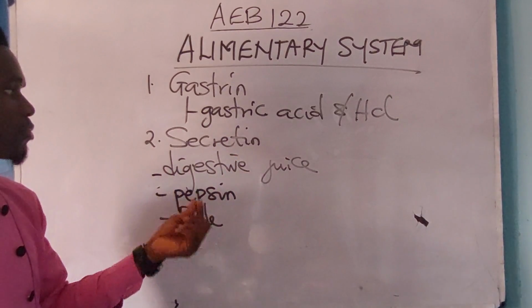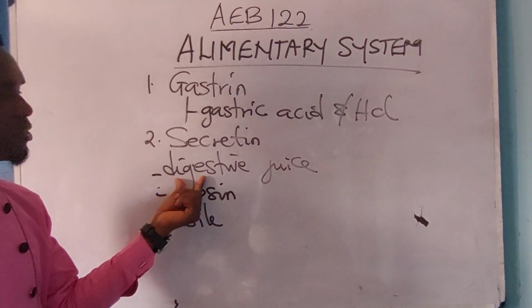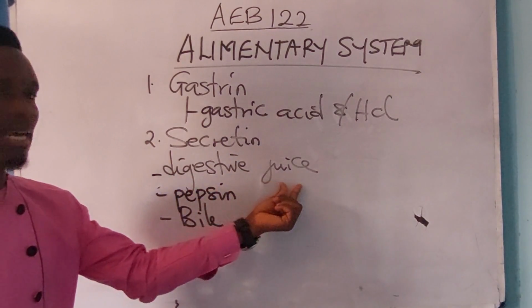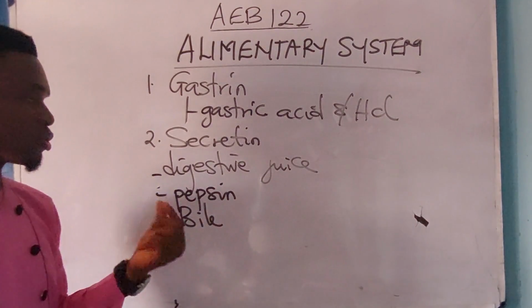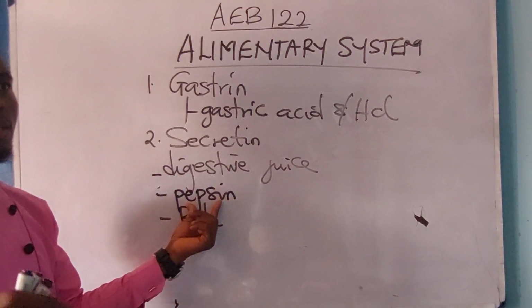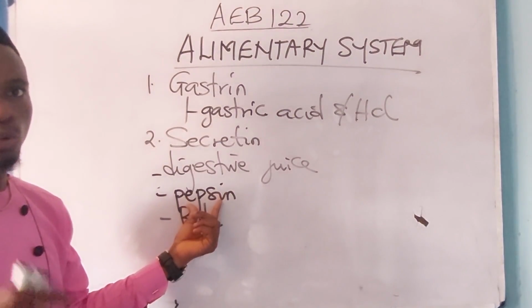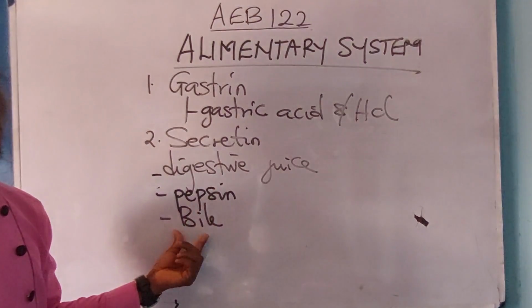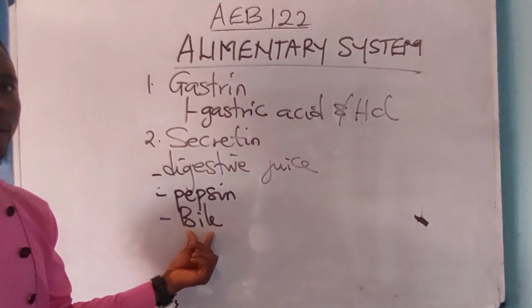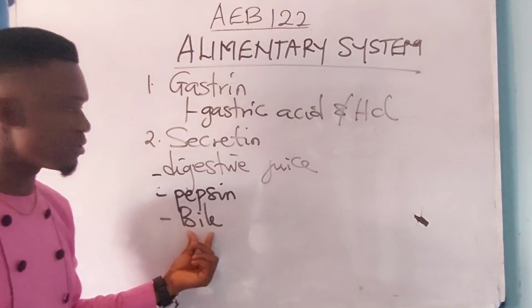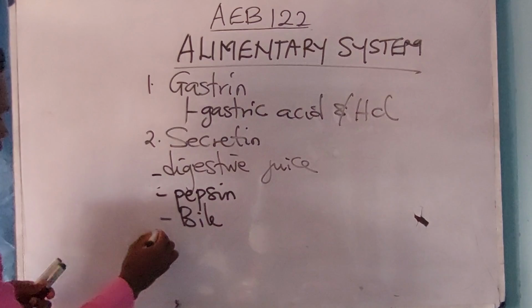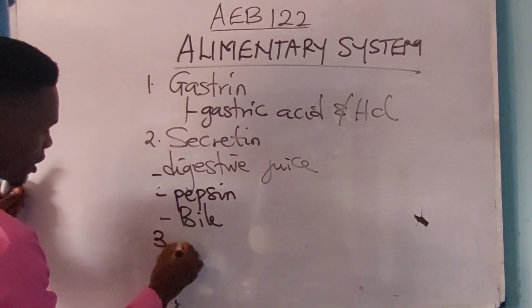Secretin does three functions. It stimulates the pancreas to send a digestive enzyme that enhances digestion. Two, it stimulates the production of pepsin, which converts protein to peptone. It also stimulates the liver to produce bile. And you know that in bile there's emulsification of fat. Fat is emulsified in the bile.